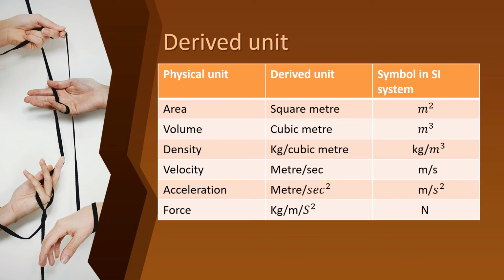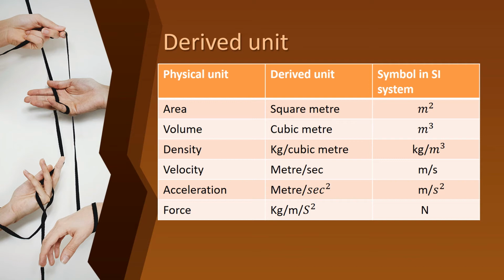And then velocity. For velocity, displacement by time. For displacement we need the unit of length, meter, and second, the unit of time. And then acceleration, meter per second squared, so unit of length and unit of time. And for force, kilogram meter per second squared, so mass, length, and time we need for force. So these are all examples of derived units.